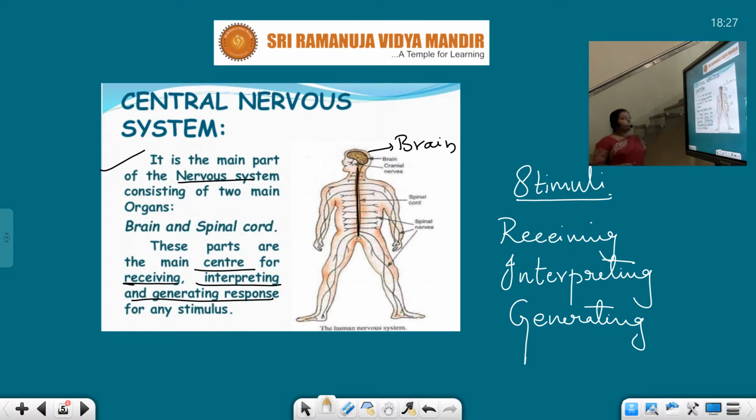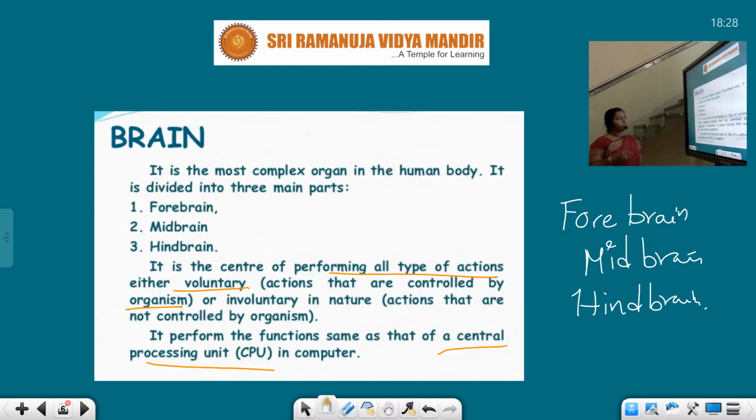Next, central nervous system. It is the main part of the nervous system, consisting of brain and the spinal cord. These parts are the main centers for receiving stimuli, interpreting and generating the stimuli, so they give the response. Brain. See, it is the most complex organ in the human body. When compared to the heart, kidneys, lungs and others, brain is the most complex organ in the human body.